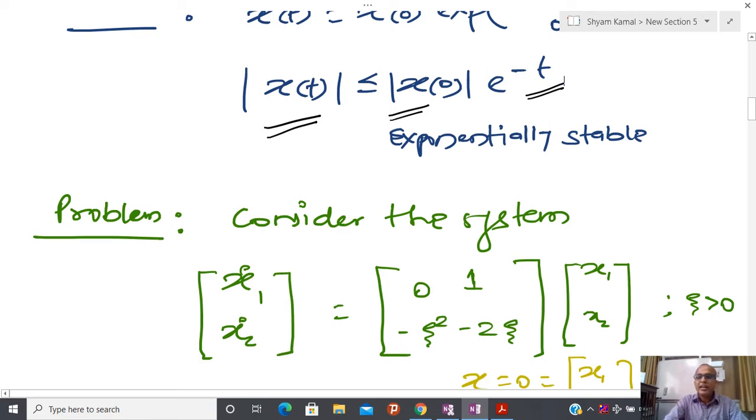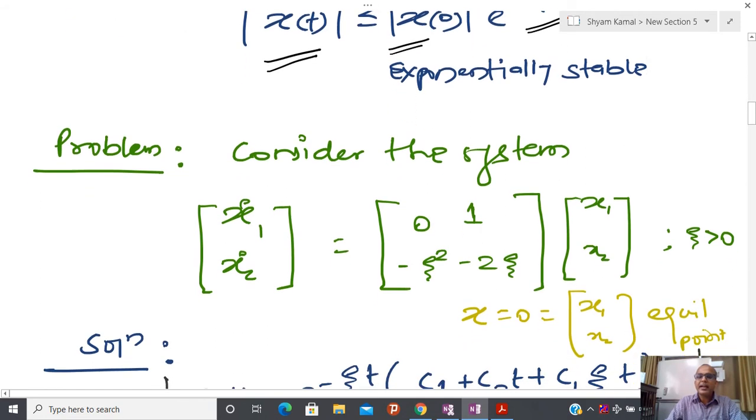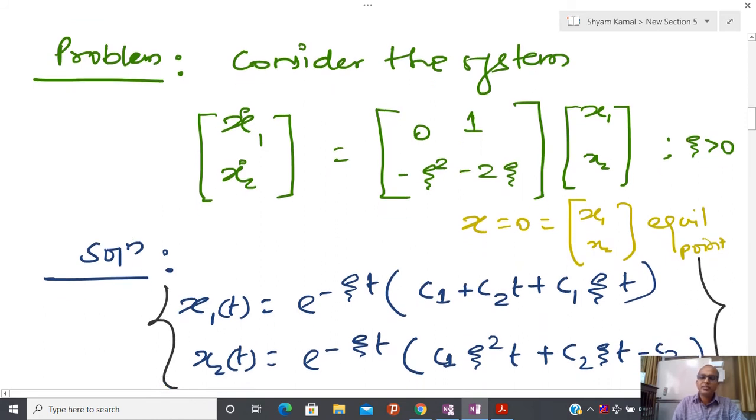Now let us take one linear system, a second order linear system, and here I am assuming that the parameter zeta is positive, so zeta greater than 0. Suppose x equal to 0 is the equilibrium point of this system. It is pretty easy to check, because the determinant of this is no longer 0, so I have only one solution, x1 equal to 0 and x2 equal to 0.